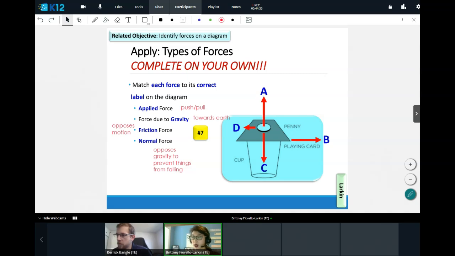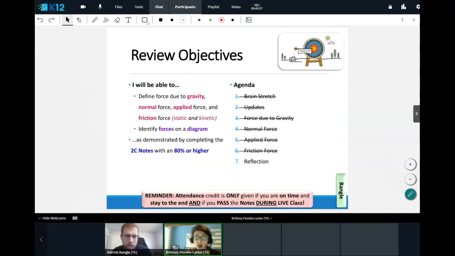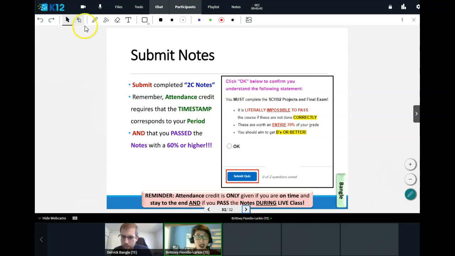Raise your hands, raise your hands. Here, so we talked about force due to gravity, normal force, applied force, and the two types of friction force, and we learned how to put those on the diagram. Go ahead and let us know in the chat if you got A's or B's. We want to shout you out.